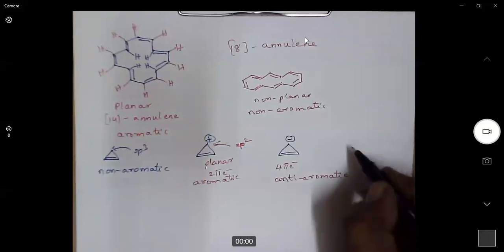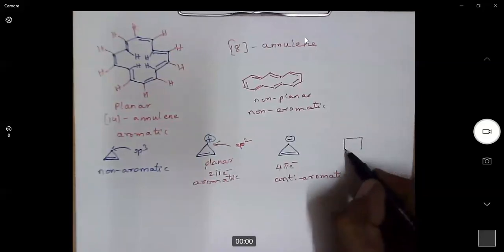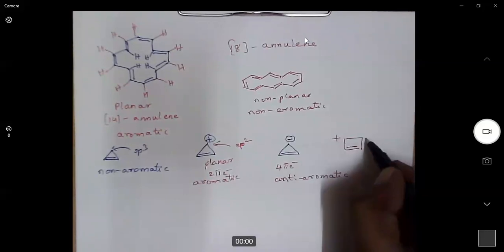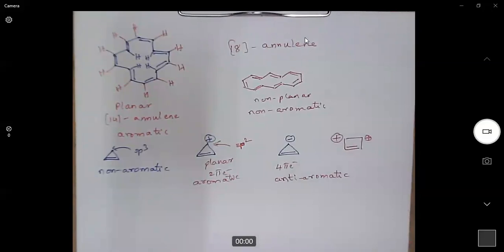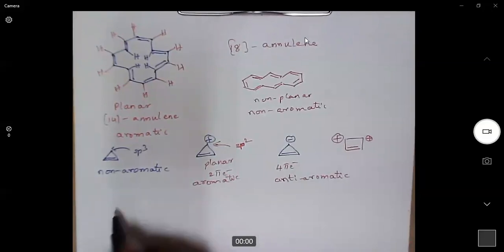I'll give some more examples. You just try to predict whether they are aromatic or non-aromatic or anti-aromatic. Please take the notes.